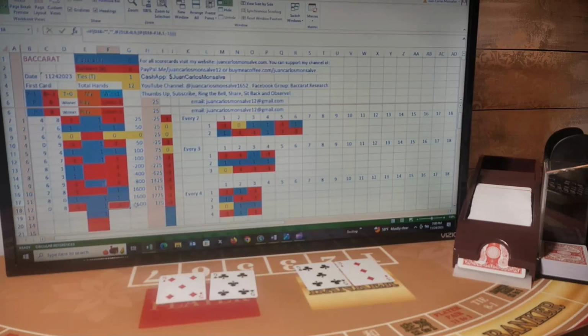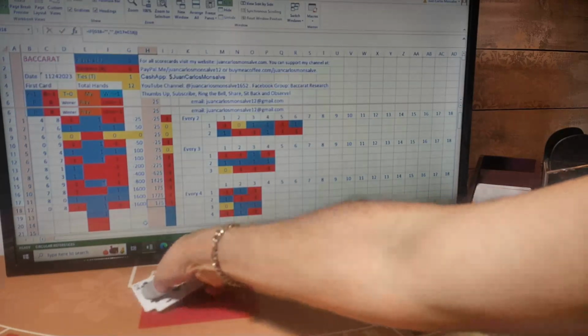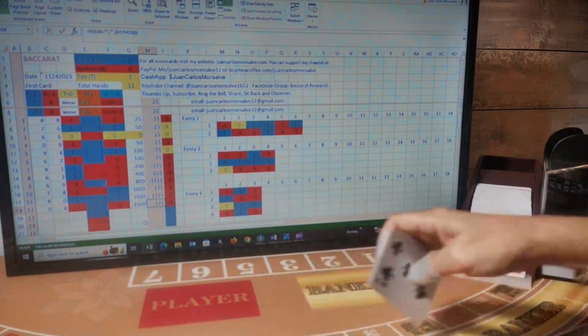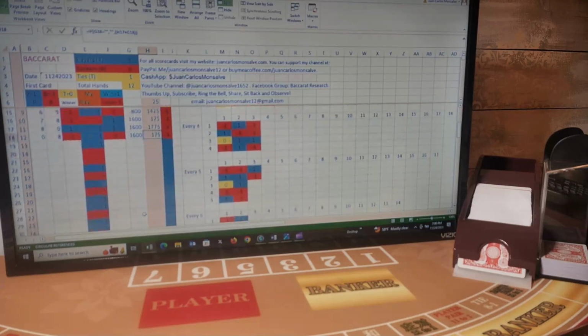Because I lost 1600, I am up $175, because the rule says that if I lose one hand, and I've already reached my target of 5 units times 25, which is 125, I am up 175, so it is time for me to stop playing. I have to have very strict discipline. So I am at 175. I won't be playing any more money on the shoe. I still will complete the shoe because I need to collect more data.